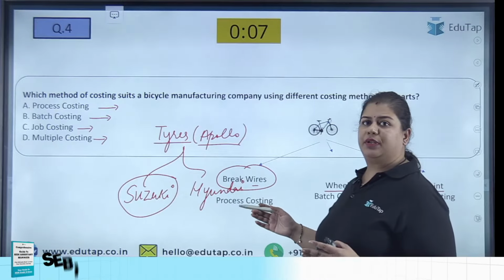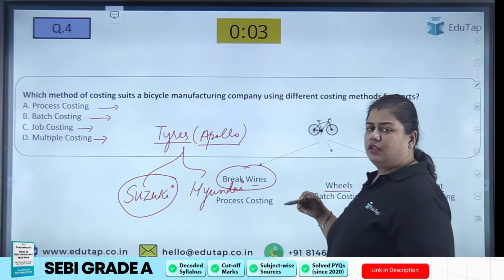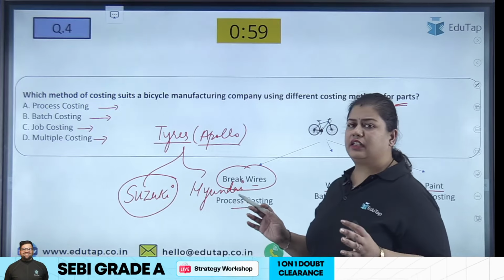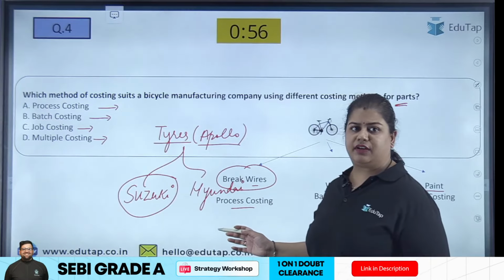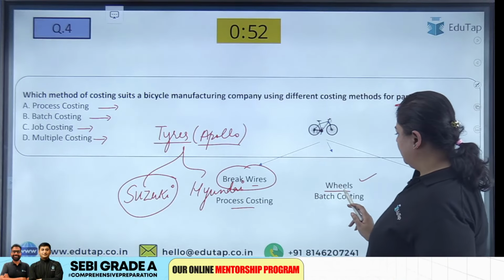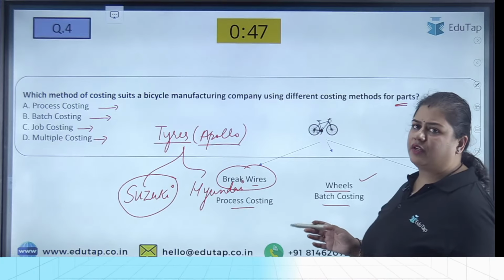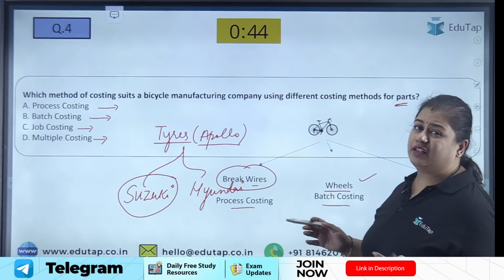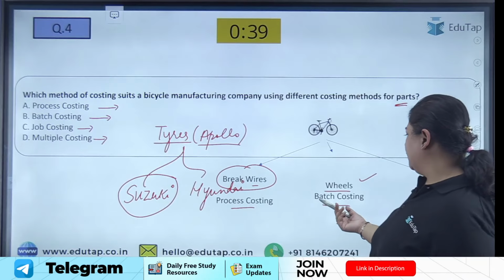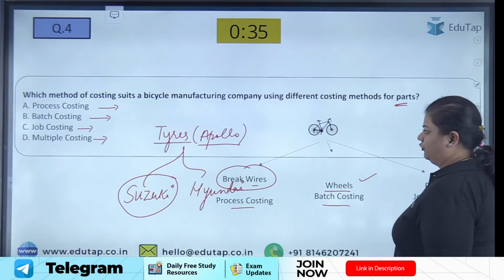Okay, these brake wires are made, and then these are assembled into the bicycle. So for brake wires, can we use process costing because there is a standard process to make these brake wires, right? Then for wheels, as we told in tires, similarly in wheels, can we use batch costing because in a wheels manufacturing company there might be different, it will be manufacturing for different companies, hence we can use different batches for different companies, hence we can use batch costing for wheels.